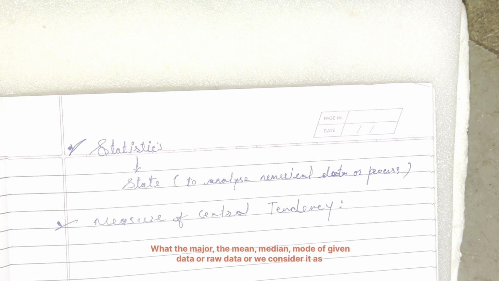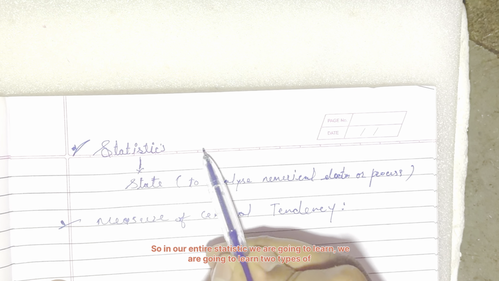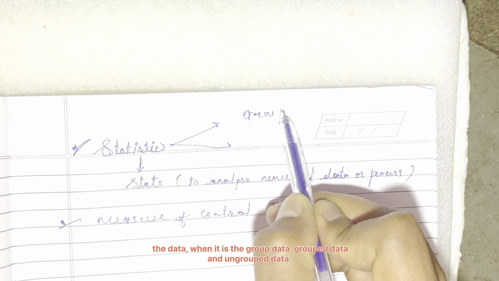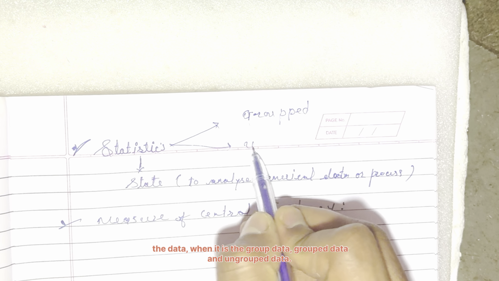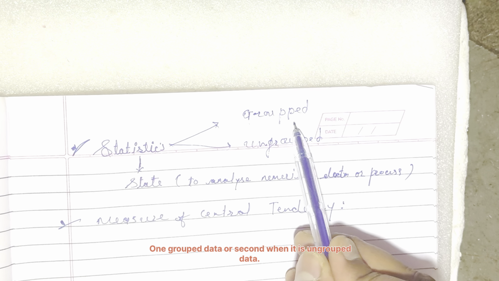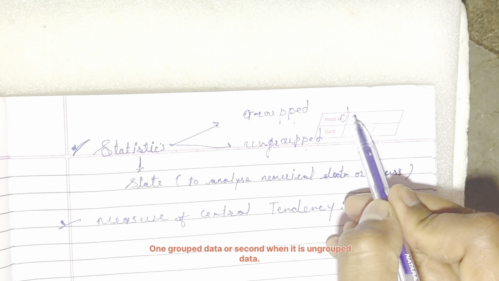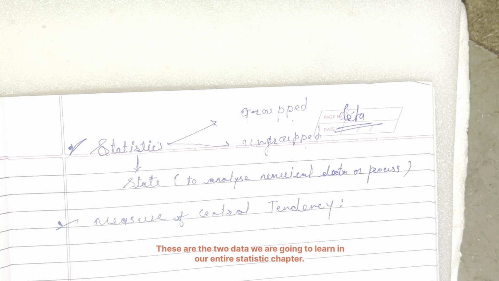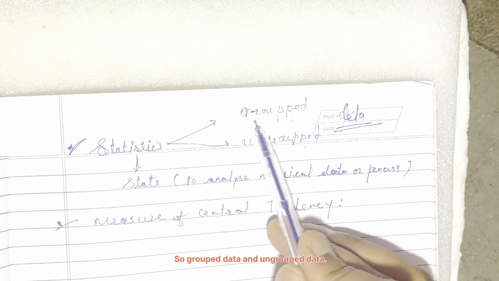What they measure is the mean, median, mode of given data, raw data, whether we consider it as grouped data or ungrouped data. In our entire statistics chapter we are going to learn two types of data: one is grouped data, and the second one is ungrouped data.